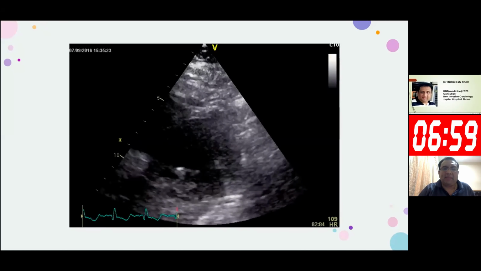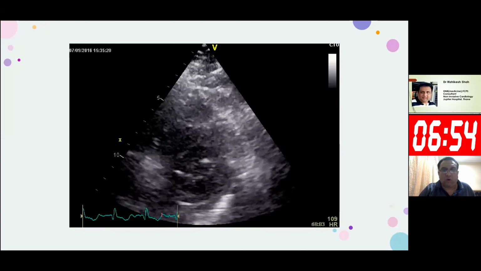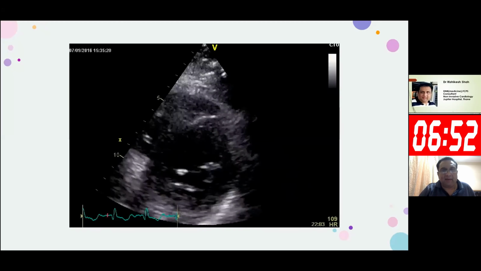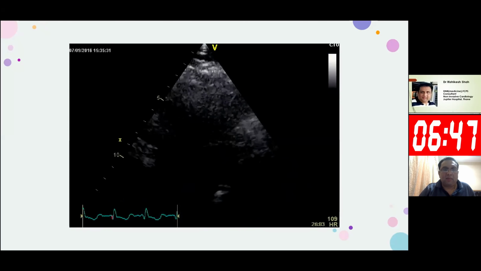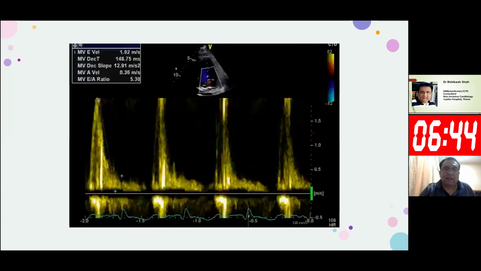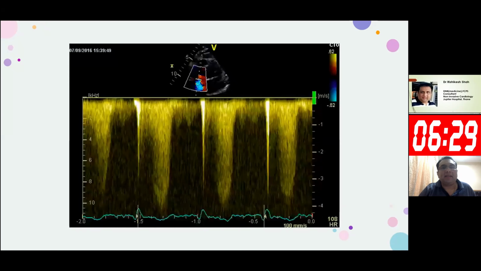These are the short axis images at the papillary muscle, at the apex, and at the level of the mitral valve, and it shows a hyperdynamic LV. So LV function was far better, above normal, you can see. This was the mitral inflow with an E to A ratio more than 5. The aortic velocities were normal. And the pulmonary artery systolic pressure calculated by TR jet came to around 75 millimeters of mercury. So this patient had all the features of raised LVEDP with PAH